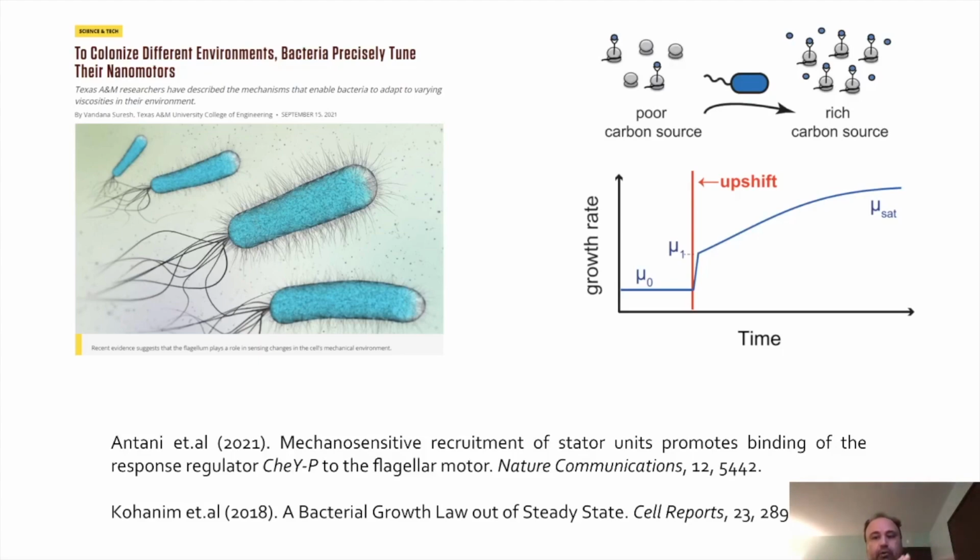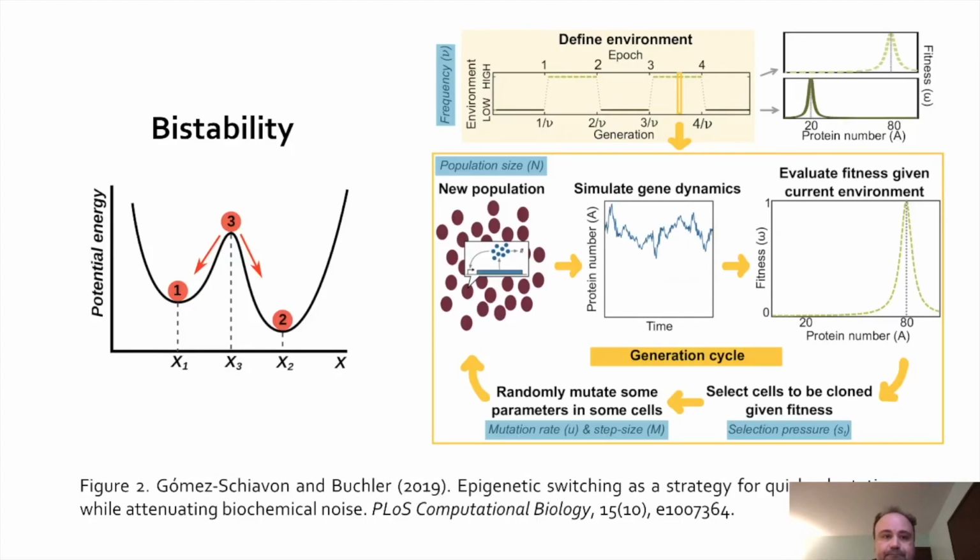So when we have poor resources, the growth rate is stable. When you get to a certain point in terms of carbon concentration, there's this upshift phase which shifts the growth rate to this logarithmic phase, and then you see this a lot in rich carbon sources. The point here is that there's this point where the system transitions quite suddenly to a new state.